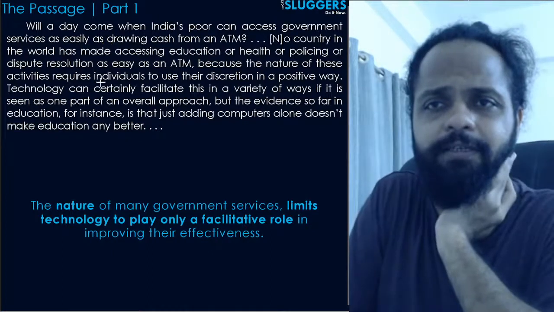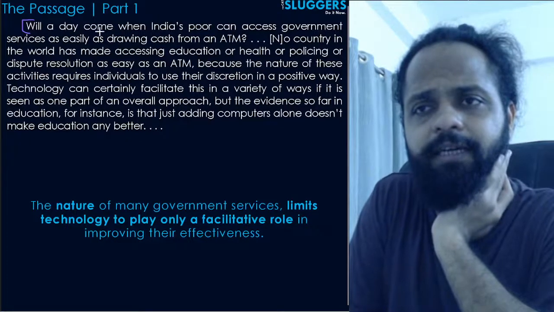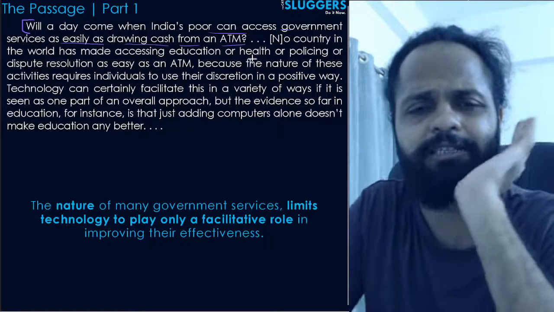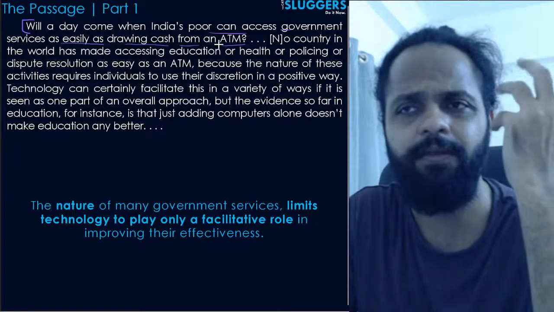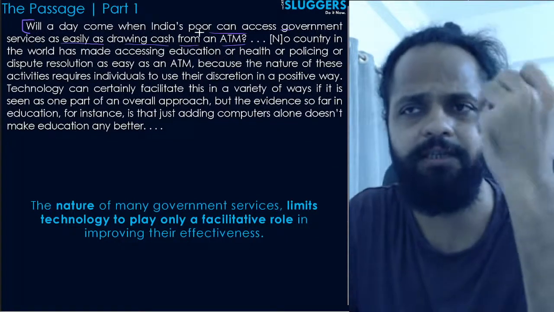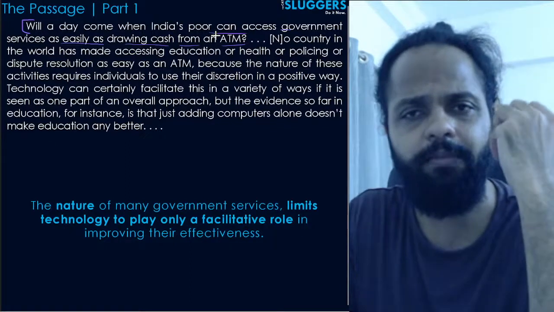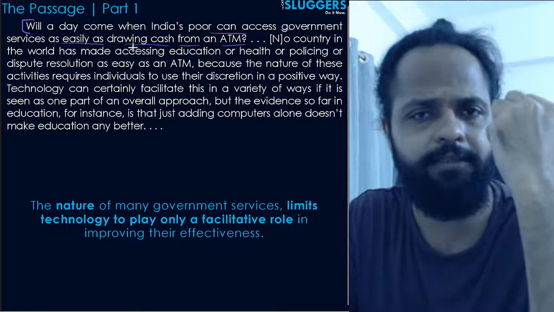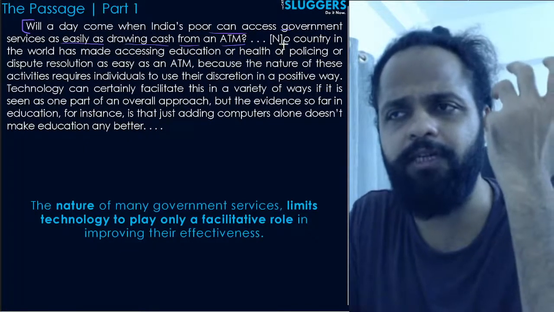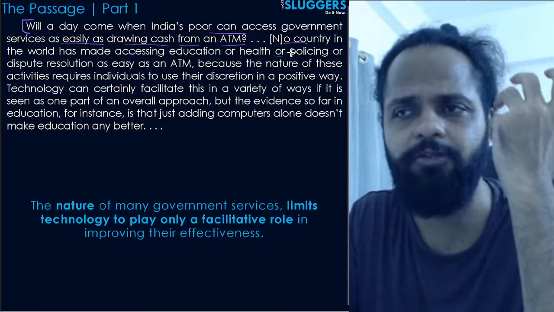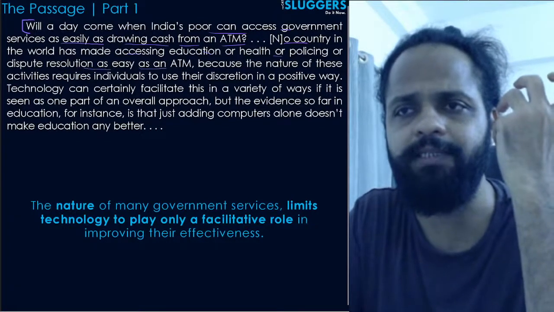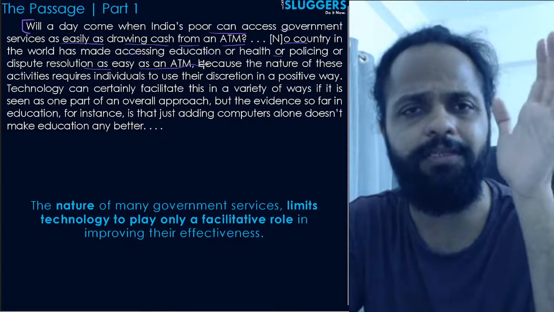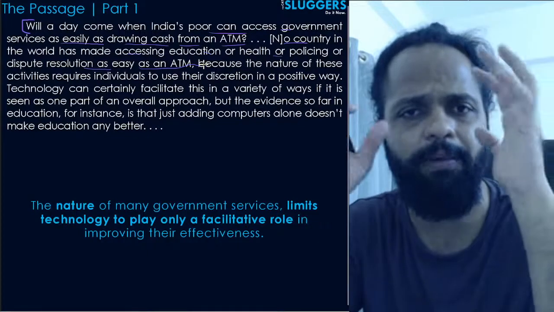So for example, look at this first sentence here: will a day come when India's poor can access government services as easily as drawing cash from an ATM? So obviously he's trying to make a point, and he's trying to use some rhetoric here. Will there come a day when a poor man in our country can access government services as easily as you withdraw cash? And then he goes on to say that no country in the world has made accessing education or health or policing or dispute resolution as easy as an ATM, right? So all of this is basically to emphasize the point that he's trying to make. He's trying to build a backdrop here.